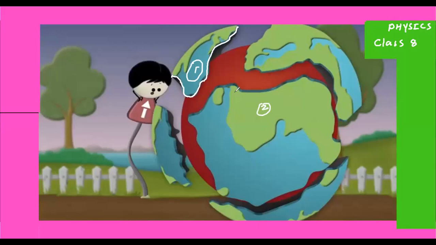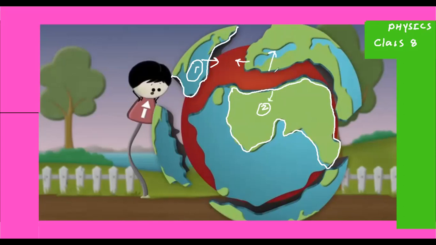So these plates, tectonic plates, are not stationary. These plates move very slowly. They come close to each other, or two plates may go away from each other. Like you can imagine this plate is going this side and this is going this side, and initially they may be connected to each other.